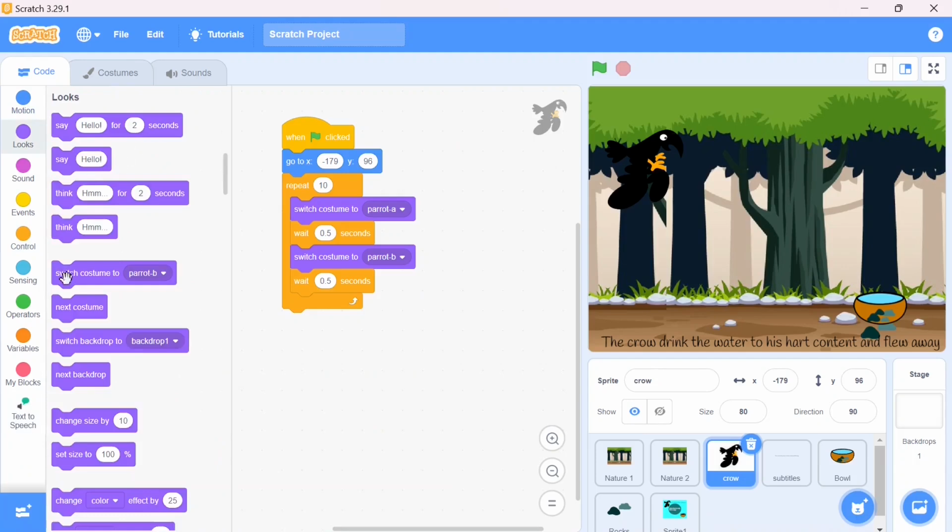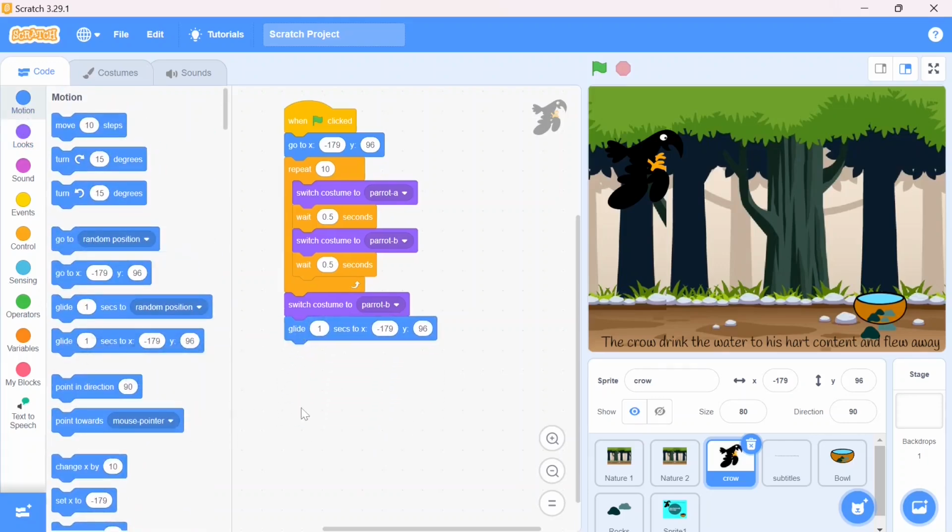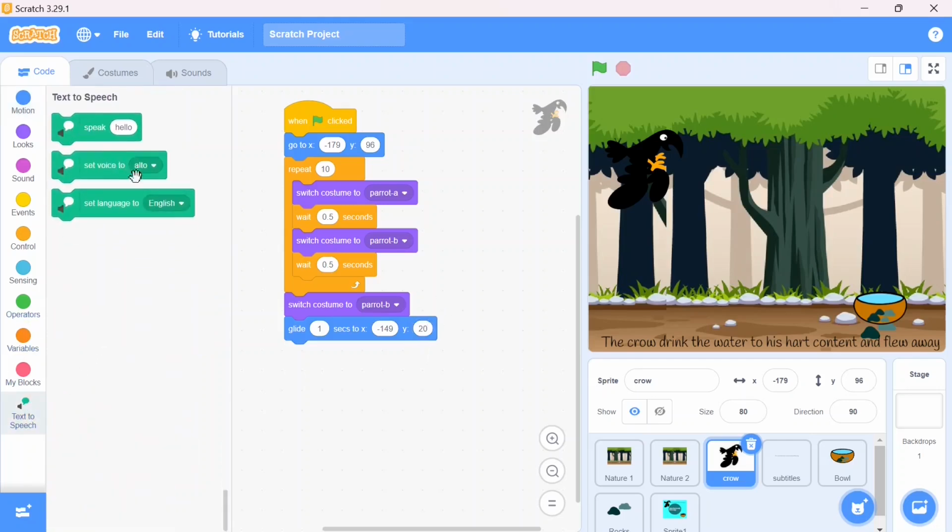First I need to change the costume. I'll go to the costume, and here I want the parrot B. And then afterwards I need to set the glide position so it will move to one side. For that I'm going to take glide for 1 second, X and Y position. X and Y position is minus 149 X and 20 Y. Okay. Then afterwards I'm going to use text to speech, and here the voice I want not alto, I'll use quick, and the dialogue would say, oh my god, I'm feeling very thirsty.